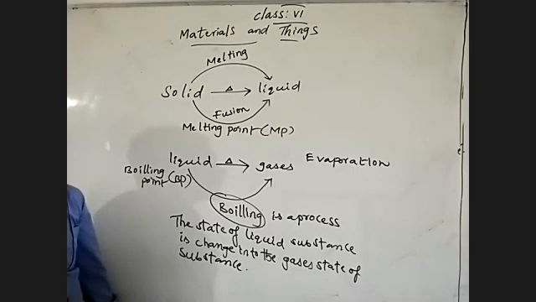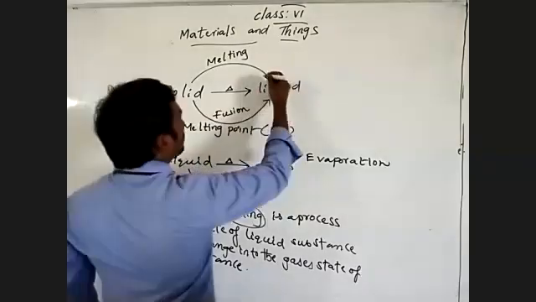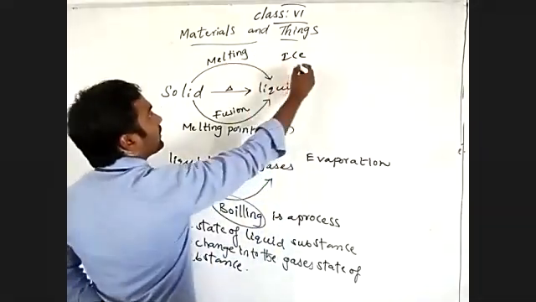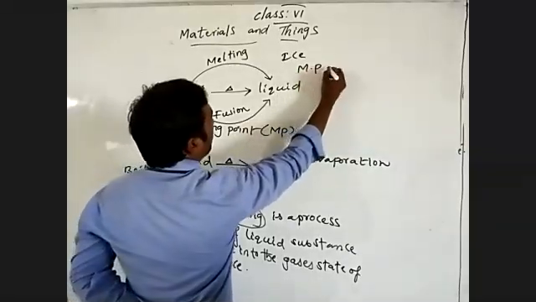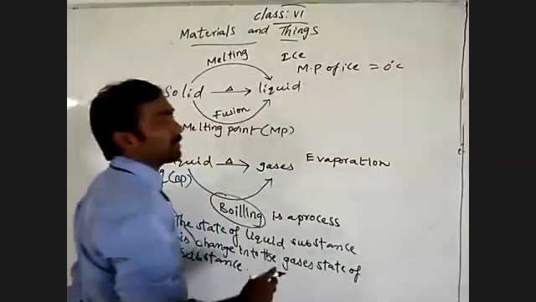At any temperature. So coming to that, if you take an example of a solid substance such as ice, the melting point of ice is 0 degrees Celsius.